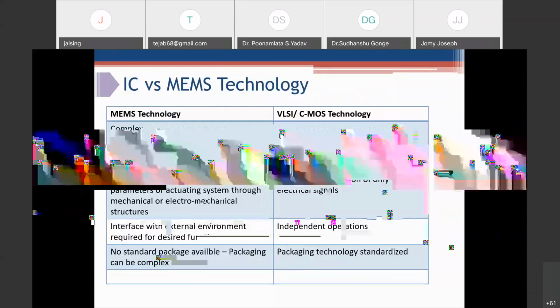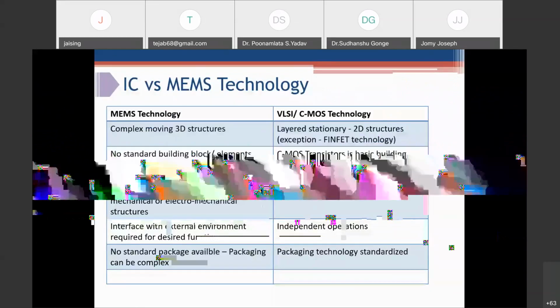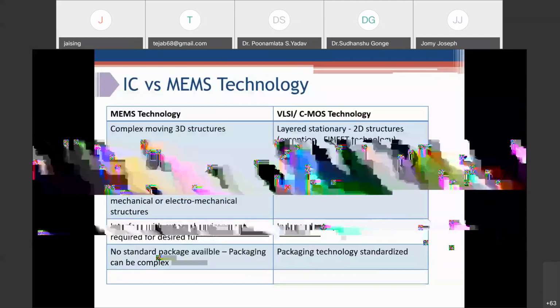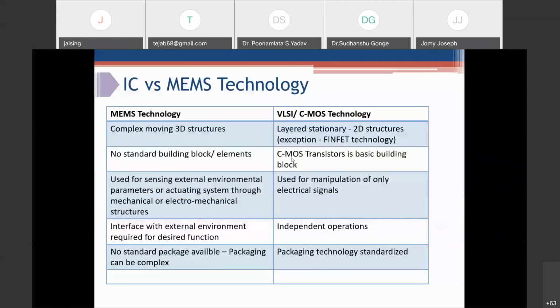In CMOS, we have a standard building block, the CMOS transistor, basically for making any IC. In MEMS we don't have any building block element. Our designer has the freedom to do whatever he wants.